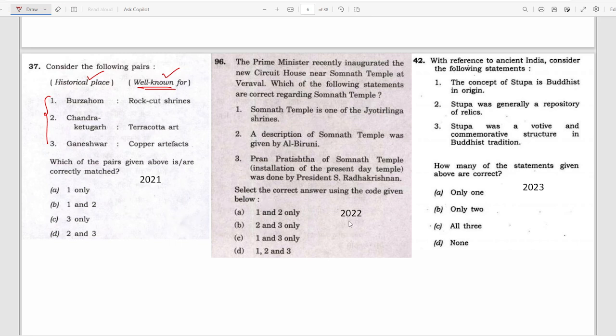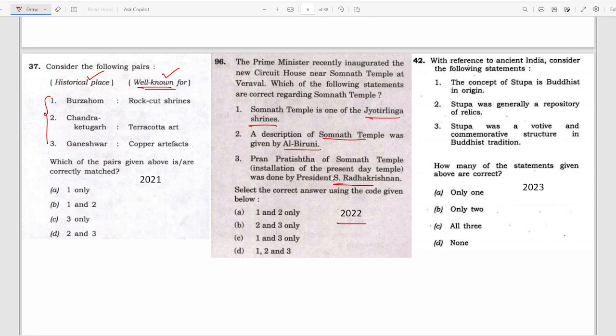Moving on to the 2022 question. The Prime Minister recently inaugurated the new circuit house near Somnath temple at Veraval. Which of the following statements are correct regarding the Somnath temple? Somnath temple is one of the Jyotirlinga shrines. A description of the Somnath temple was given by Al-Biruni. Pran Pratishtha of the Somnath temple, the installation of the present day temple, was done by President S. Radhakrishnan.